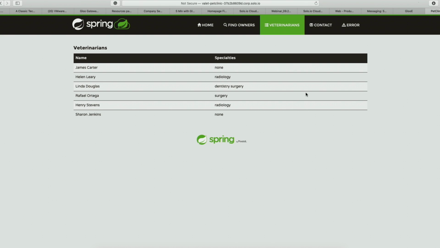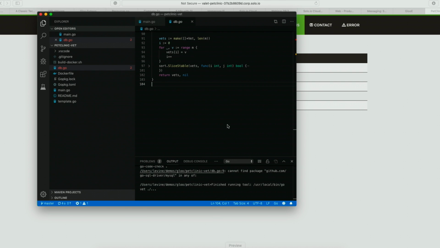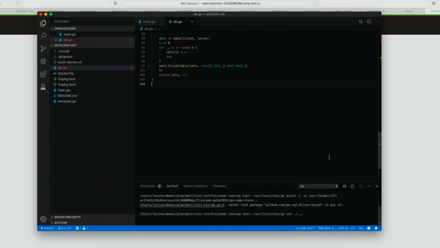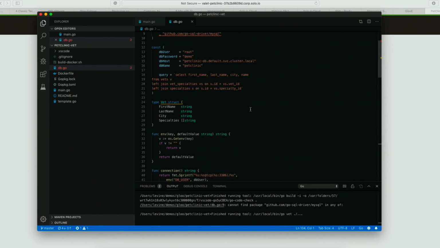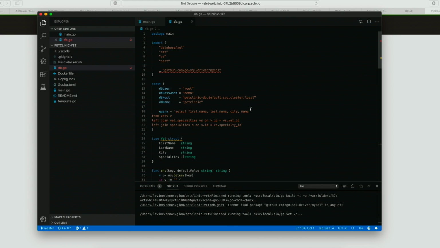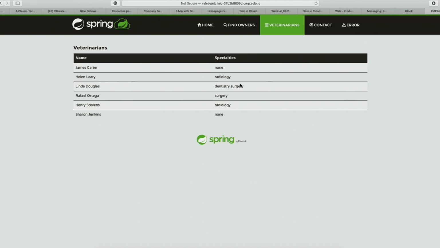So what I did instead is I wrote a very, very small Go code here. Seriously, one file, as you can see, that's going directly to the database that the monolithic application is using, getting the information that it needs, and rendering an HTML page. That's all it's doing, as you see, 100 lines. That's it. So now let's see how Gloo can help us.